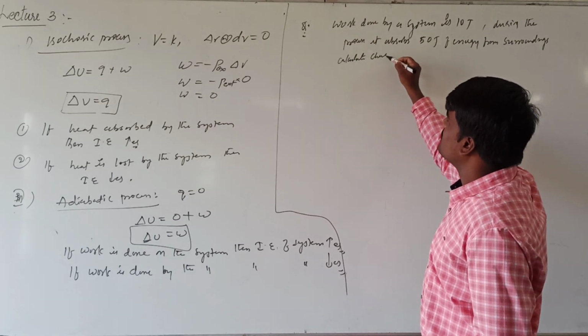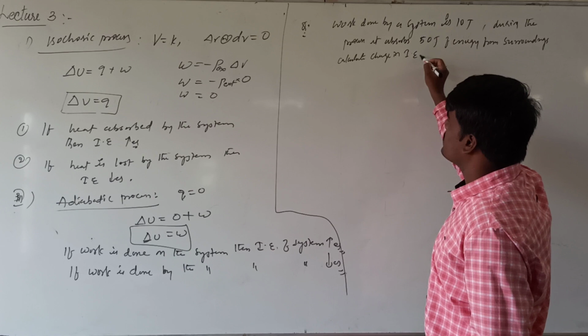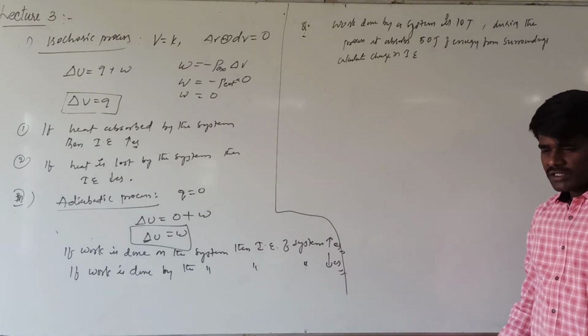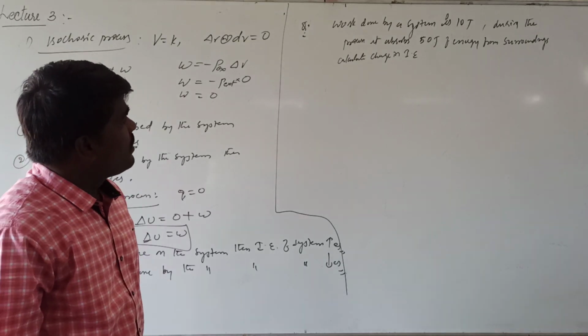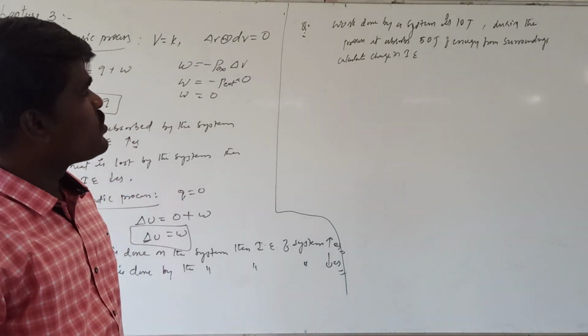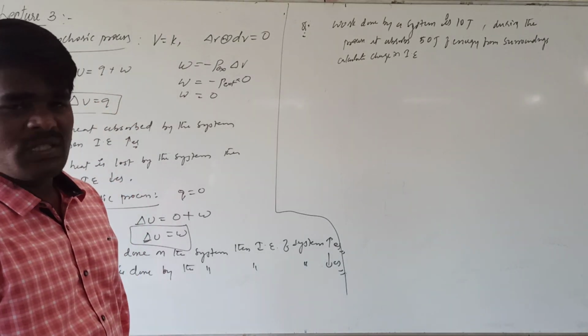Calculate the change in internal energy. It is asking us to calculate the change in internal energy when a system is doing 10 joules of work by absorbing 50 joules of energy from the surroundings.